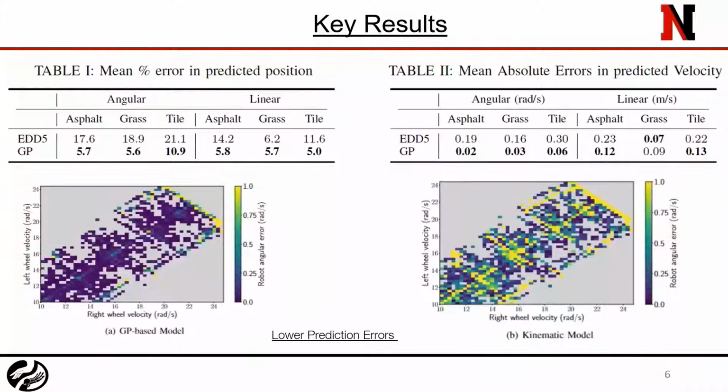In general, we see reduced errors in linear and angular motion prediction. Further, as seen from the heat map, our model is able to accurately capture the skid and slip, which becomes dominant at high operational speeds.